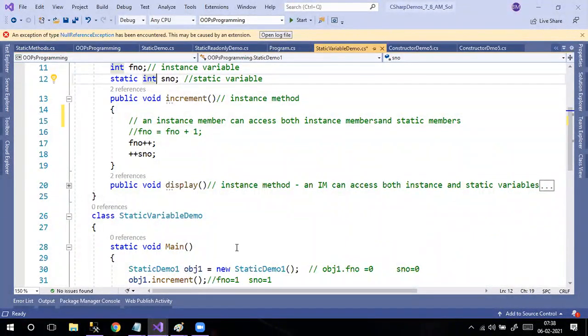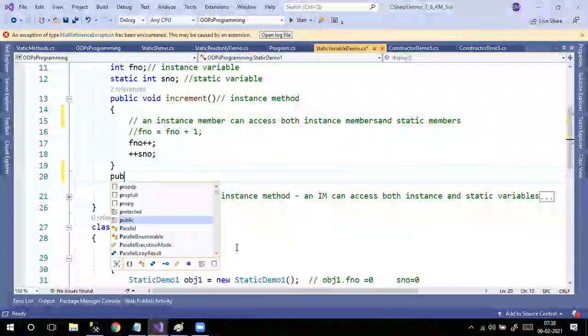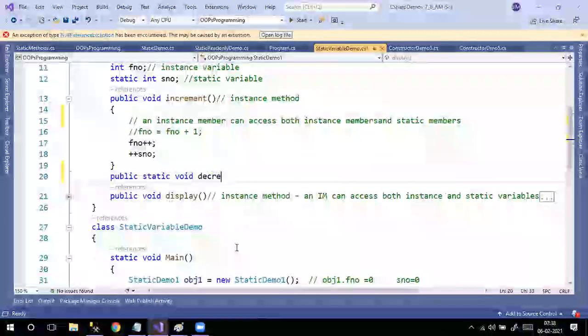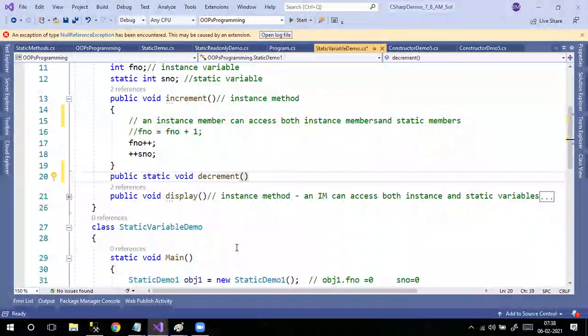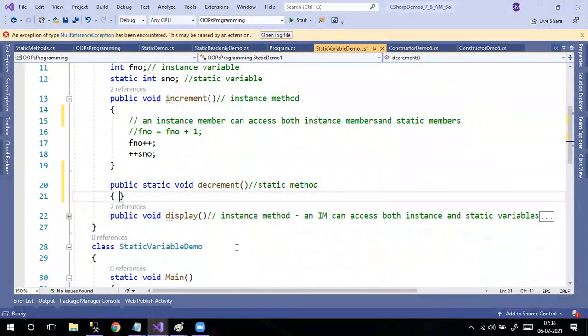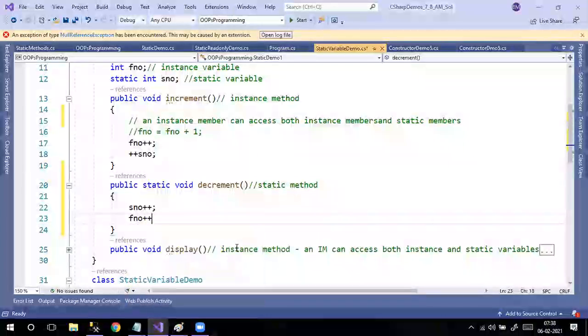But whereas if you take a static method, for example, public static void decrement, one more static method I wrote. When I give second number plus plus, it's going to take. When I'm giving first number plus plus, it won't take.